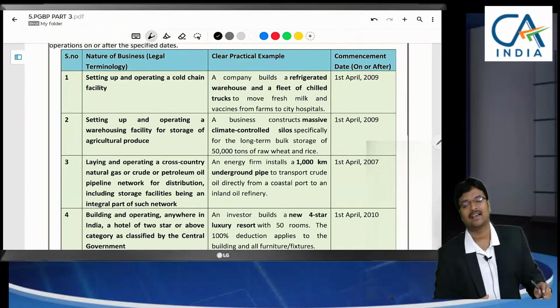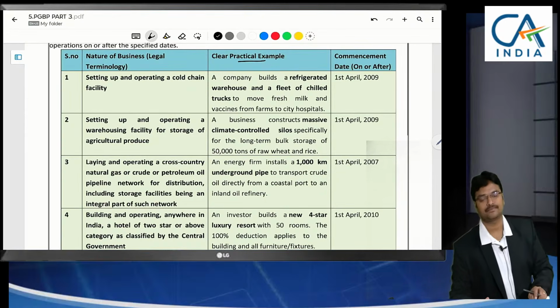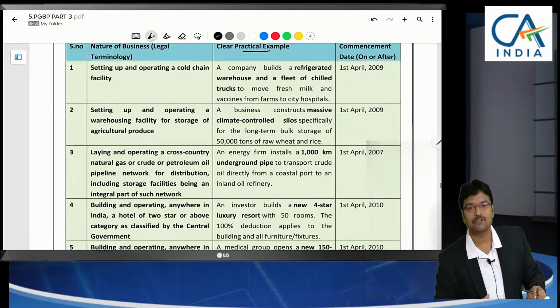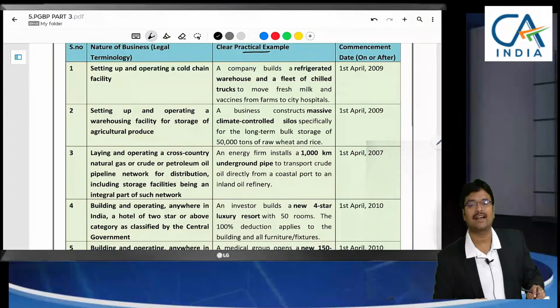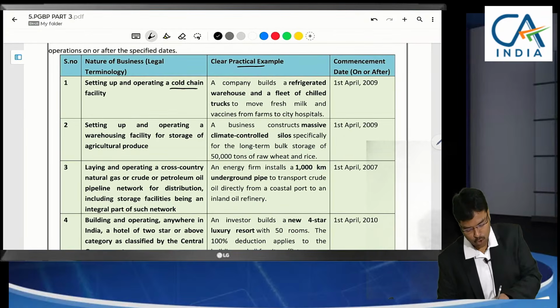So a list of 14 businesses was given. To make the topic easy to understand, I have given some practical examples also. So what are those businesses? If any of our clients deals with those 14 businesses, this will be useful. The only benefit here is that capital expenditure we can claim as deduction. What is the first one? Cold chain facility.